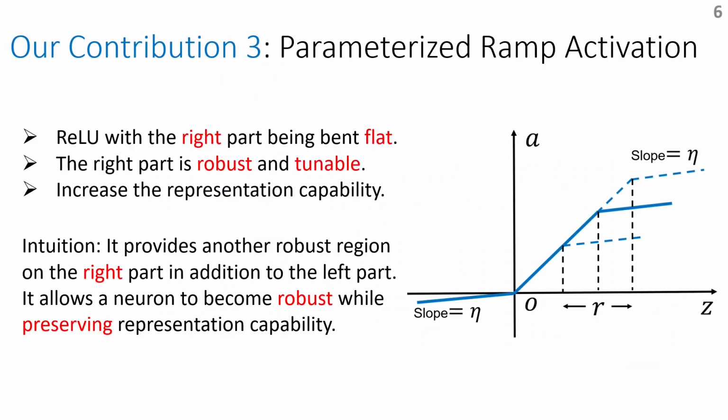To tackle the issue where most neurons become dead, we propose a new activation function, parameterized ramp activation. It can be seen as the ReLU activation with the right part being bent flat, and the bending point is tunable. We include it in the parameters of the network and optimize over it in the training process. The intuition behind this activation is that we provide another robust region on the right part of this activation function, and it allows a neuron to become robust while preserving representation capability.